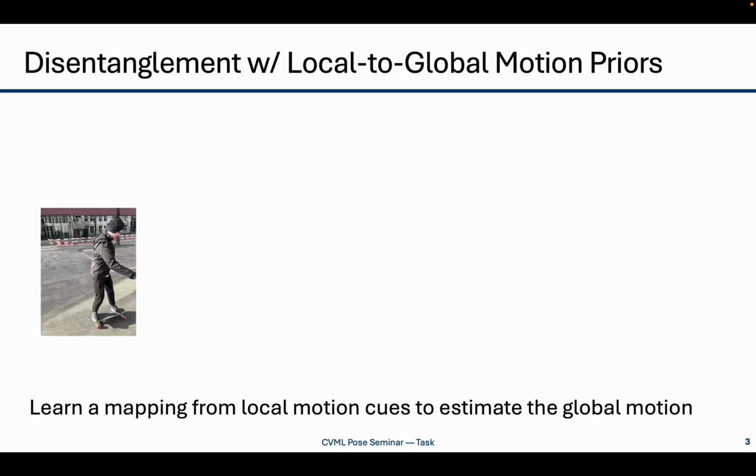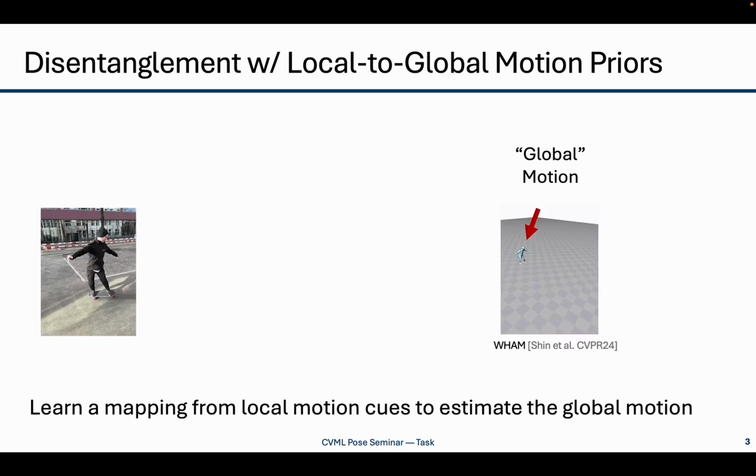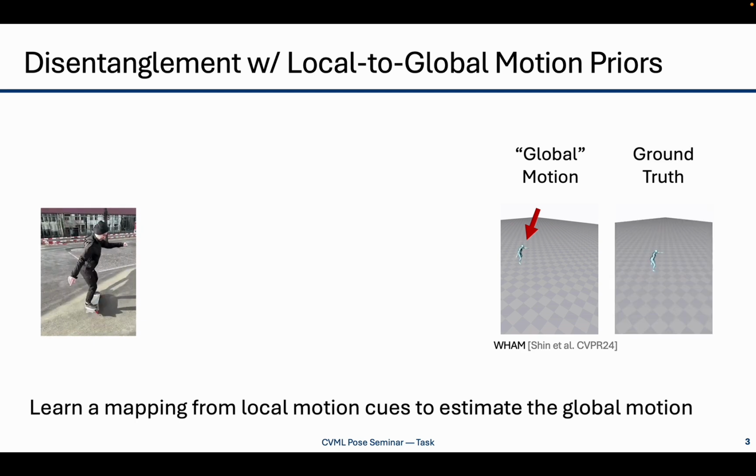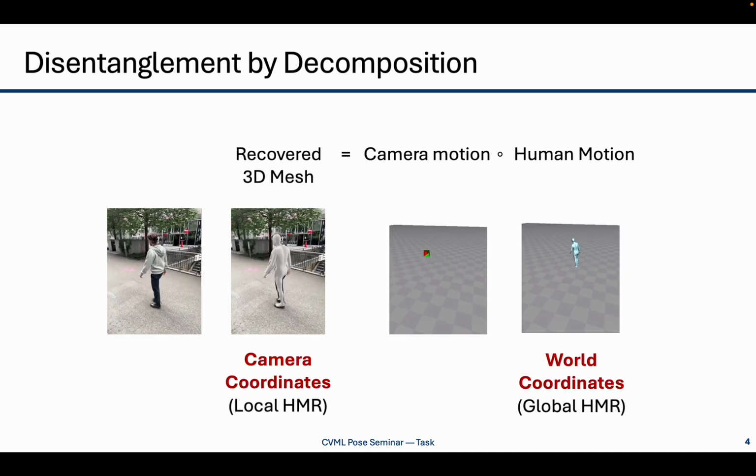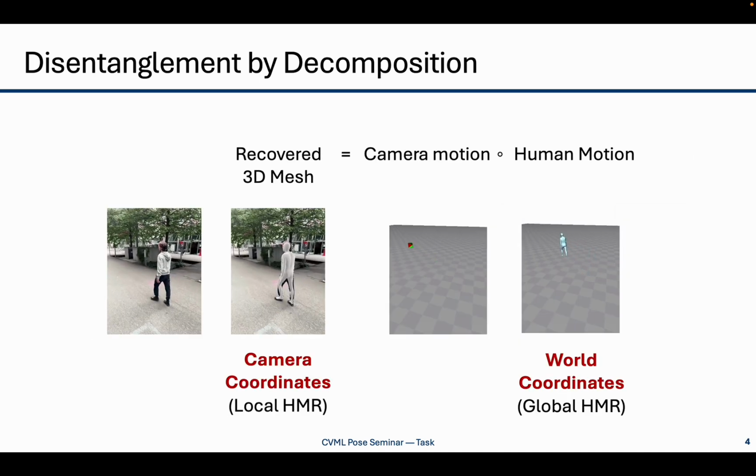A good example is here where the man is skateboarding. His local motion, because his feet are stationary on the skateboard, suggests he only sways back and forth, and that's what you have in a local-to-global approach. Here, this example is from the WHAM paper from CVPR 24. Even though, as we can observe in the video, the man should be traversing forwards on his skateboard in world coordinates. More ideal, of course, is if we can fully decompose the two components, basically the camera motion itself.